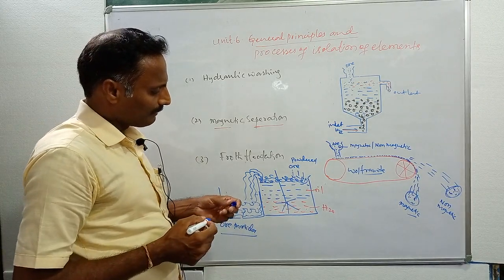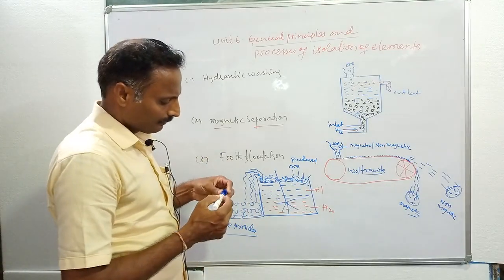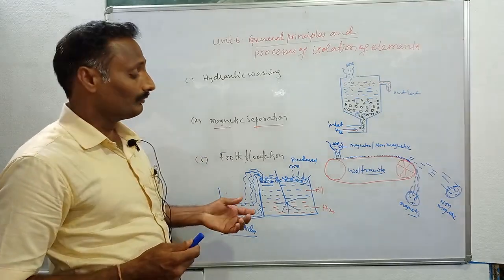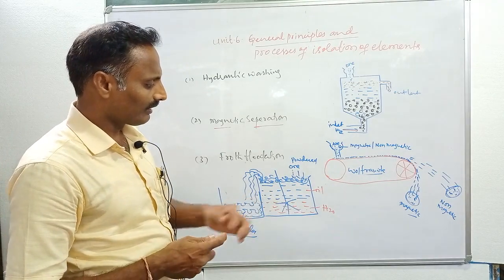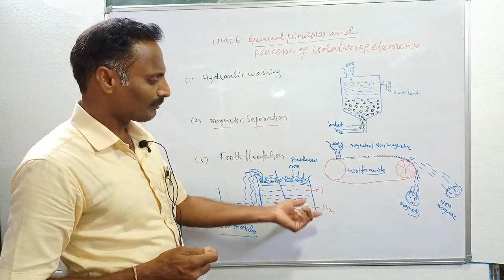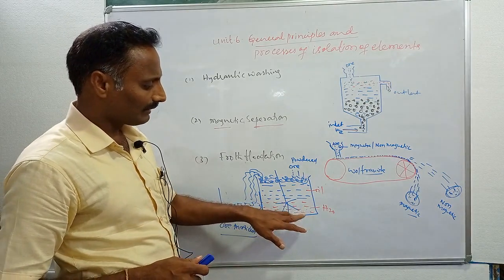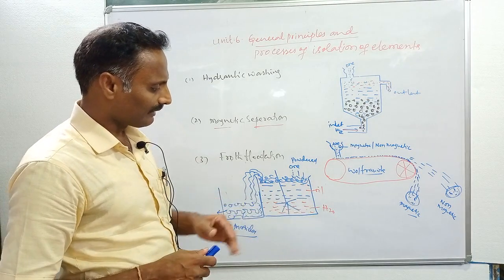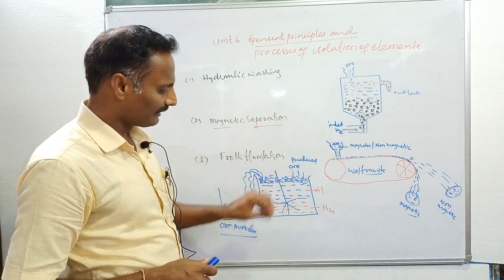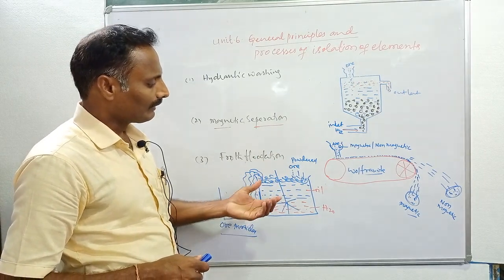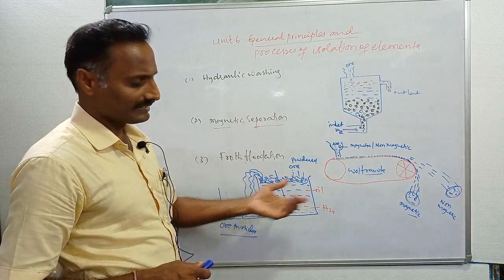And what is the main principle behind this froth flotation technique? In froth flotation, we mix both water and oil. Oil has less density compared to water, so water forms the lower layer and oil forms the upper layer. Powder is dropped into this mixture and rotated, and the ore particles are collected by the oils.